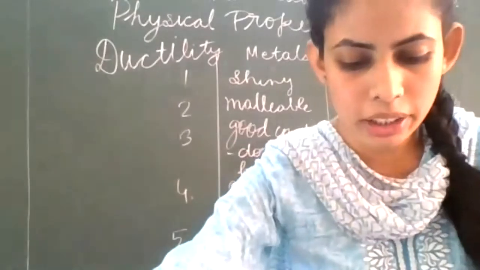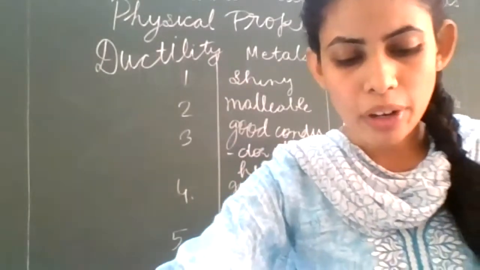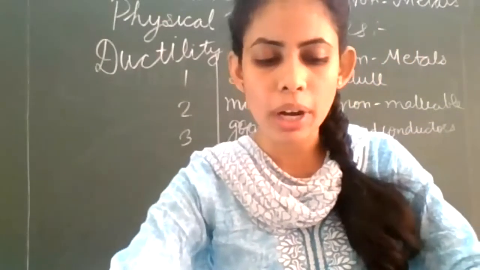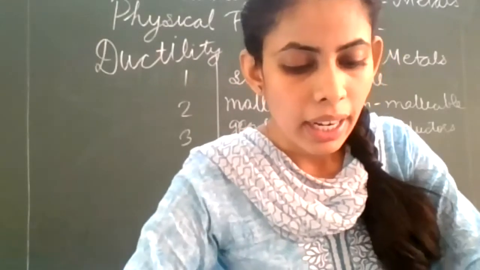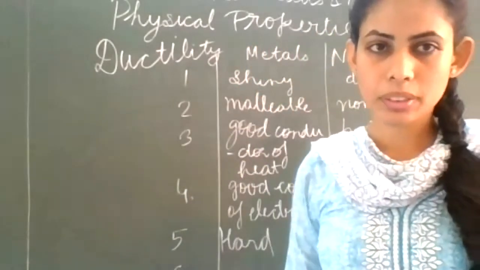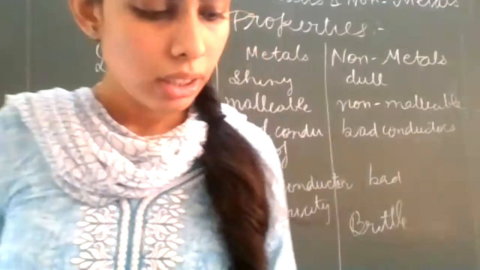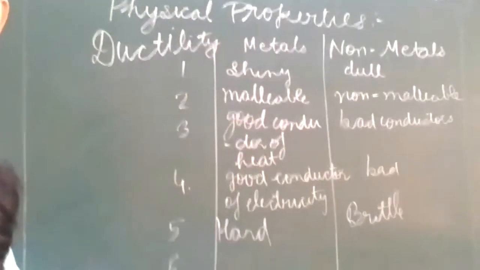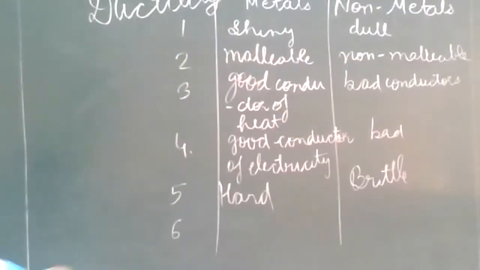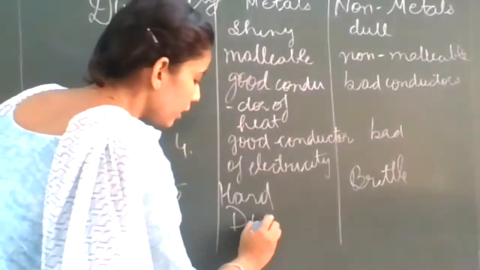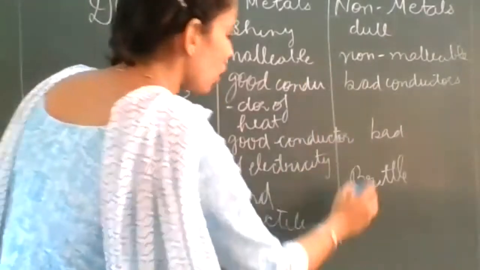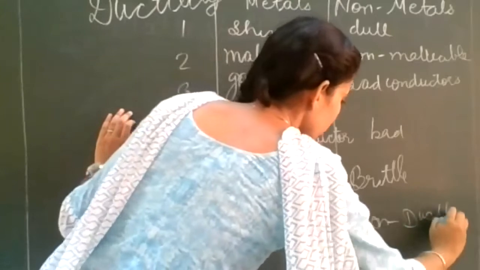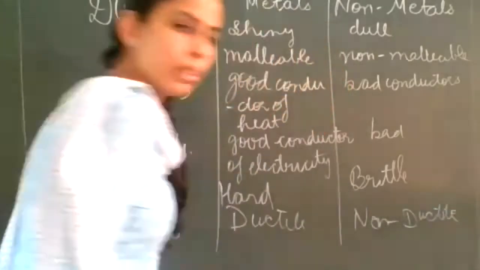So it is given at the bottom of page 45. The property of metal by which it can be drawn into wires is called ductility. Up to this, these 6 points are clear to you. So another difference you can write, these metals are ductile, whereas non-metals are non-ductile. Clear?